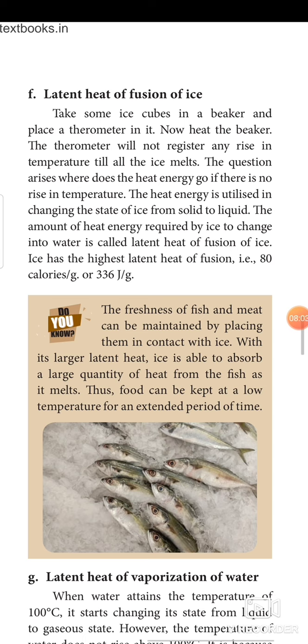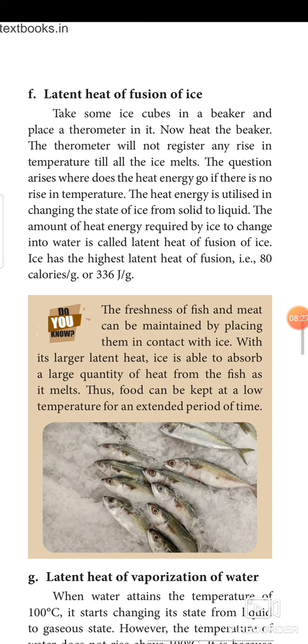Next, we are going to see the latent heat of fusion of ice. Take some ice cubes in a beaker and place a thermometer in it. Now heat the beaker. The thermometer will not register any rise in the temperature till all the ice melts, even if you continuously give the heating energy. The question arises, where does the heat energy go if there is no rise in temperature? The heat energy is utilized in changing the state of ice from solid to liquid.